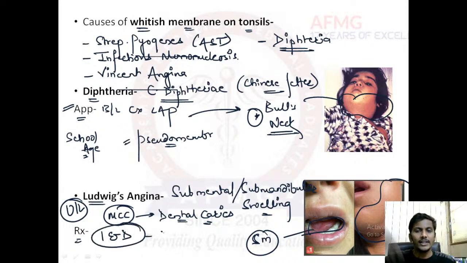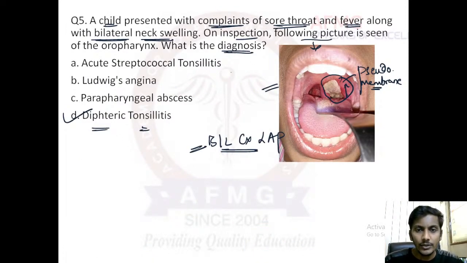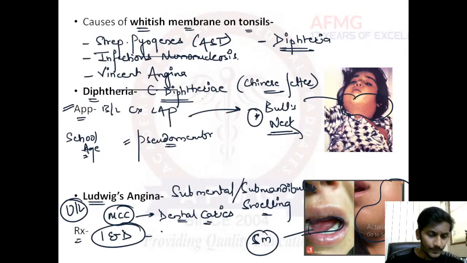Okay, from outside only we incise it and drain it properly. Okay, I and D is the treatment of choice. I hope this was fine with everybody. This would lead to pseudomembrane up till tonsils. This is a completely different thing. And parapharyngeal abscess usually presents as a swelling in the neck only on one side again. We'll discuss parapharyngeal abscess further.